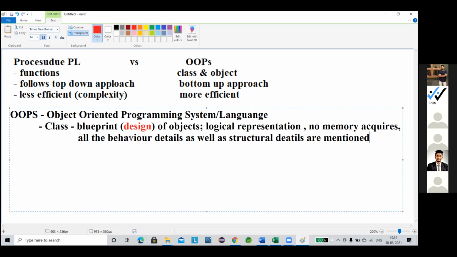So these methods represent all the behavior, all the characteristics of the class, and all the structure is represented by the data members of your class. Maybe local data members or local variables, maybe objects of another class, or maybe some global data members. That's all about the class. Clear, everyone? Any doubt?